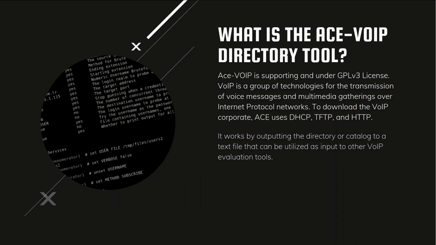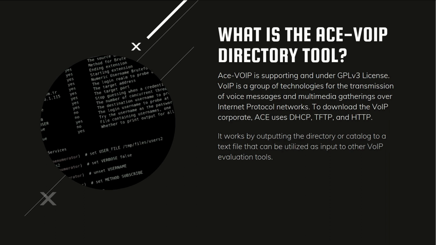Now what is the ACE VoIP directory tool? It is released under the GPL version 3 license. VoIP is a group of technologies for the transmission of voice messages and multimedia sessions over IP networks.